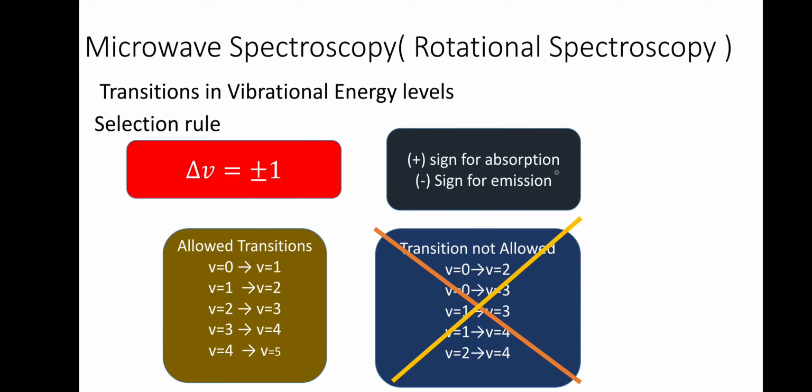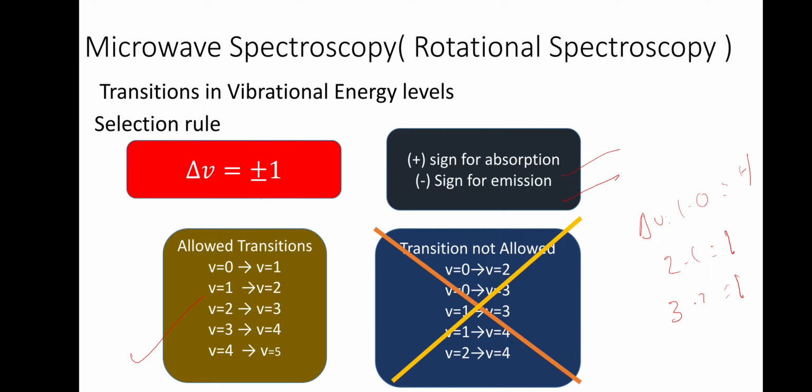The plus sign is for absorption, the minus sign is for emission. Allowed transitions are V 0 to 1, where delta V is 1 minus 0, equal to plus 1. V equal to 1 to 2, 2 minus 1 is equal to 1. 2 to 3, 3 minus 2 is equal to 1. Like that, plus 1 will come.